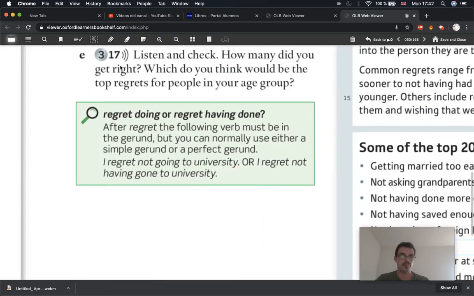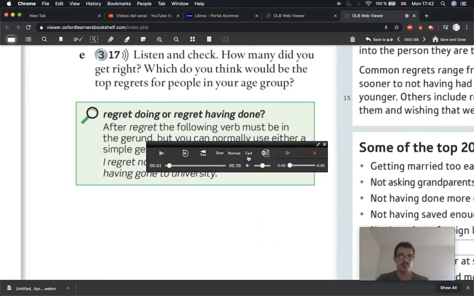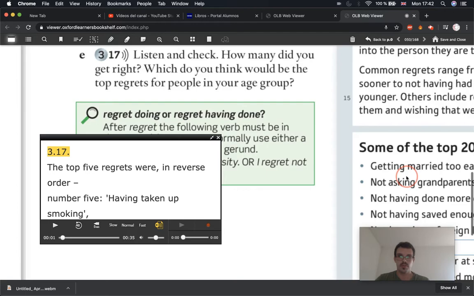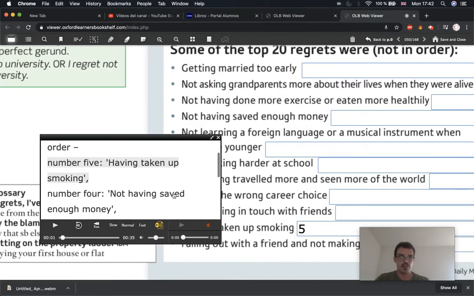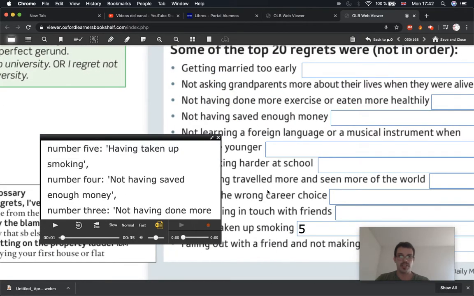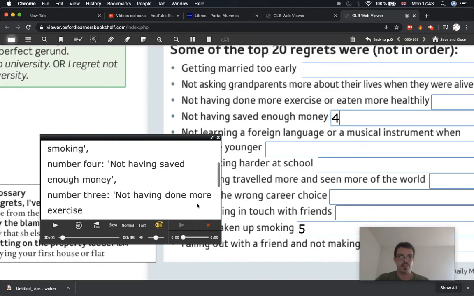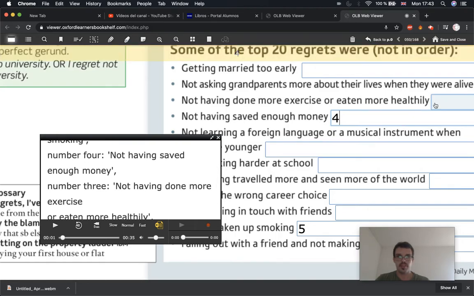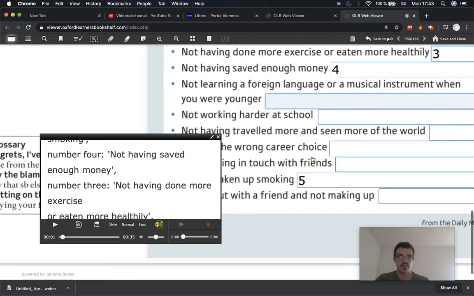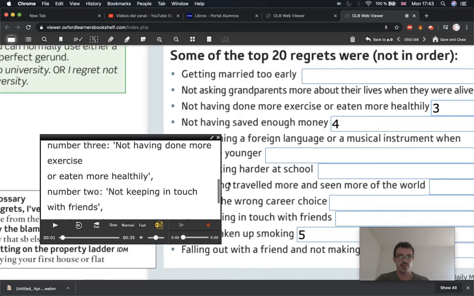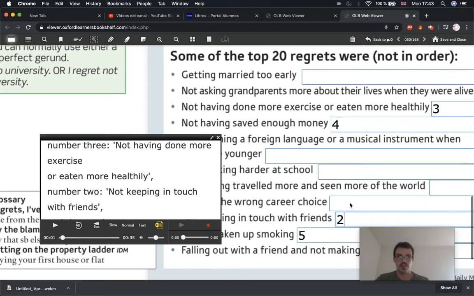Let me go back. 3.7. What was number 4? Number 4, not having saved enough money. So that was number 4. Number 3, not having done more exercise. Number 2 was not keeping in touch with friends. And number 1 was not having traveled more. Okay, so those are the top 5.